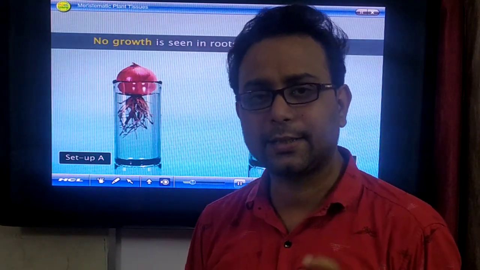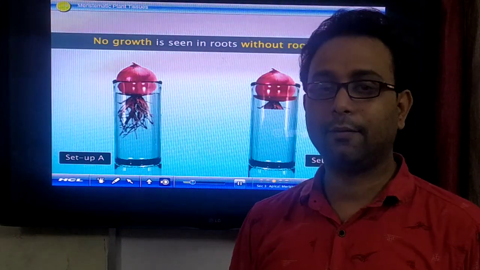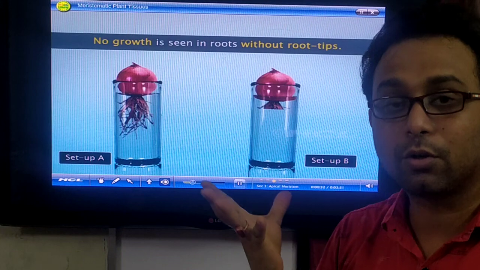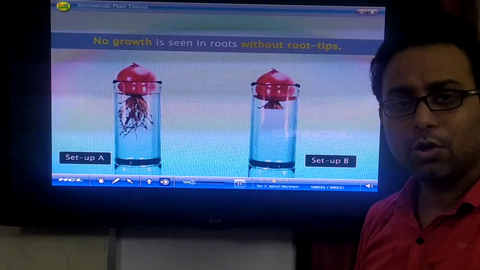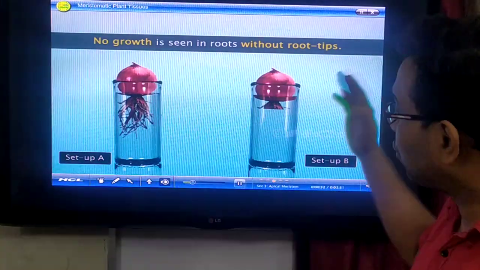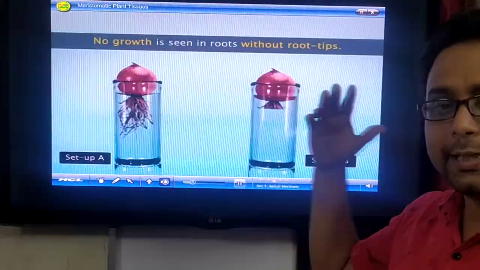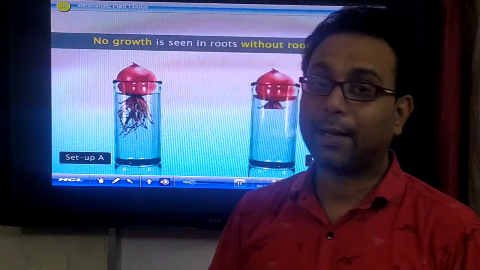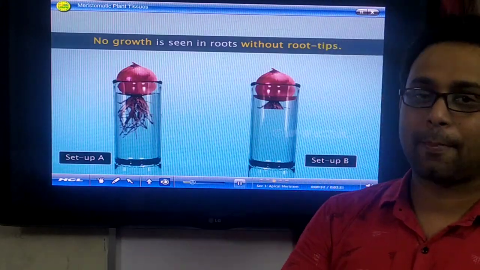Why? What is the answer? Because you know the tip region of the root is where the apical meristem is present, which helps the plant grow. So here we cut down the apical meristem, so the meristematic cells are not present there, so no growth is happening. That is the most important experiment. On the other hand, intercalary meristem also helps the growth of the plant, but for secondary growth, the lateral meristem helps.